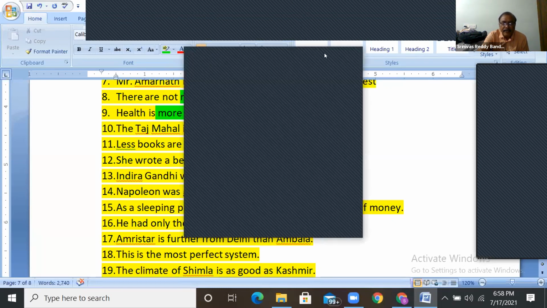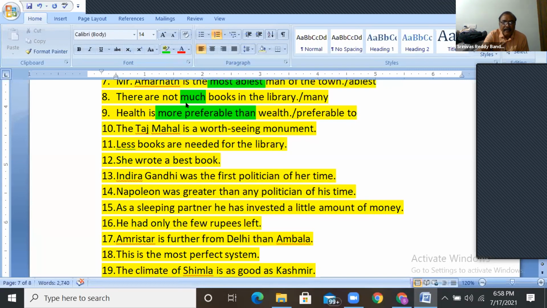Sentence number 8, Mahendra: There are not many books in the library. Many is countable. Much is uncountable. Much denotes only quantity, not the number. It is just some quantity with uncountable nouns only. Much water, much milk, much metal.